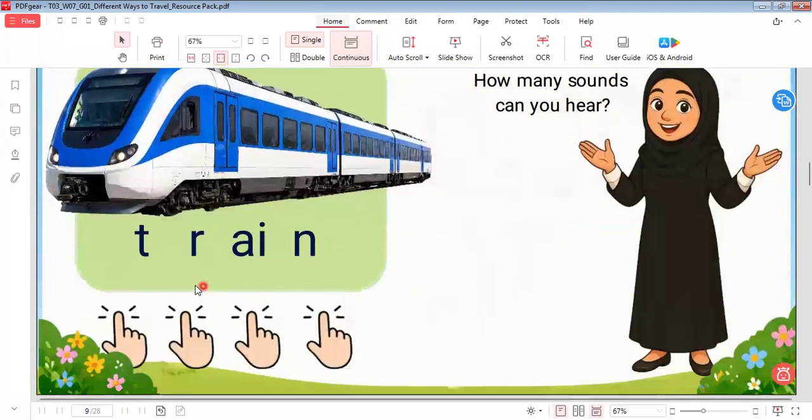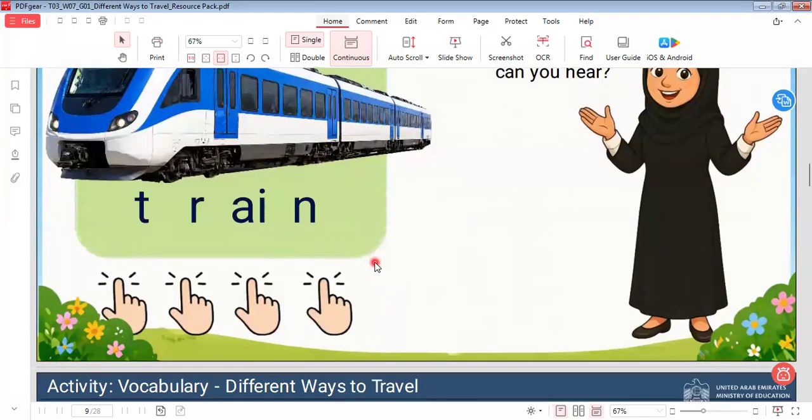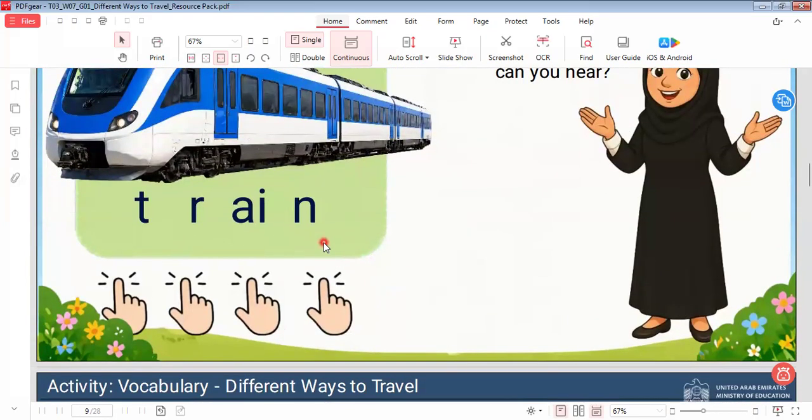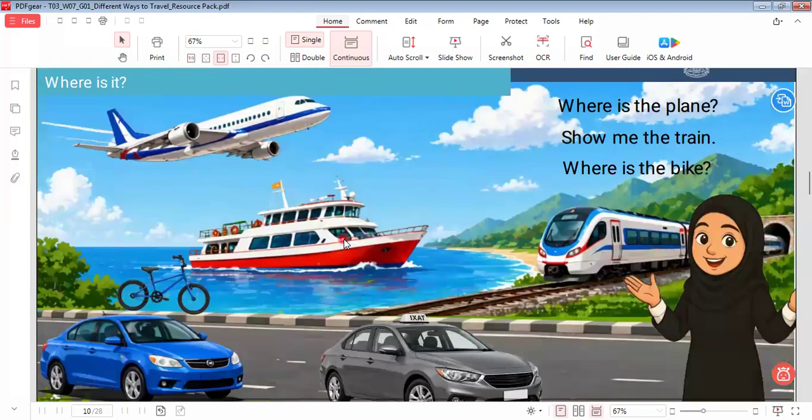Let's go to another one. Train, four sounds. T, this is the first sound. R, this is the second sound. AI, this is the third, and N, this is the fourth. So here we have four sounds in the word train. Let's go to another one.